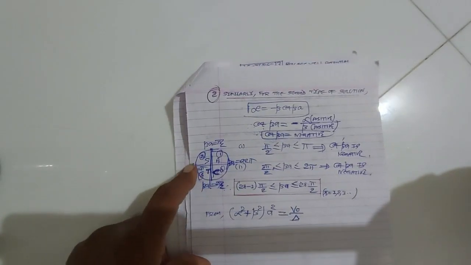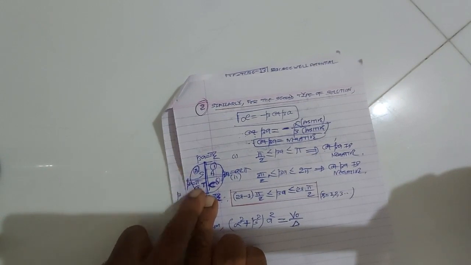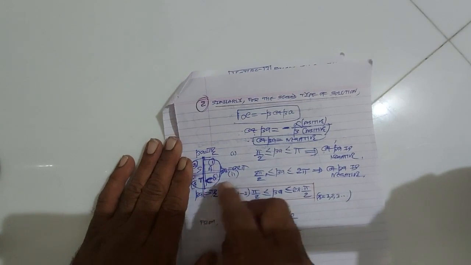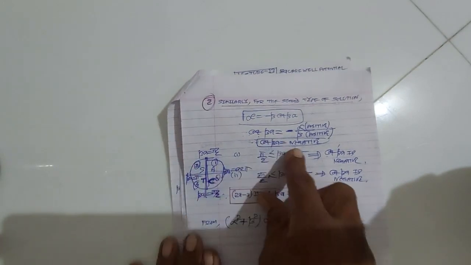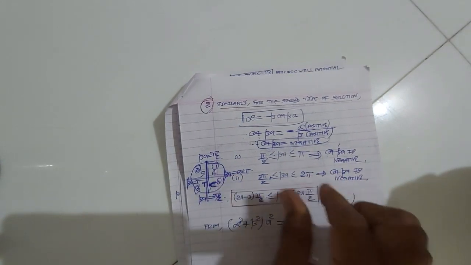In the third quadrant, for the values of beta from pi to 3 pi by 2, cot beta is again positive, so these values are not allowed. But in the last quadrant, the fourth quadrant, for the values of beta from 3 pi by 2 to 2 pi, cot beta is negative, so these values are allowed.